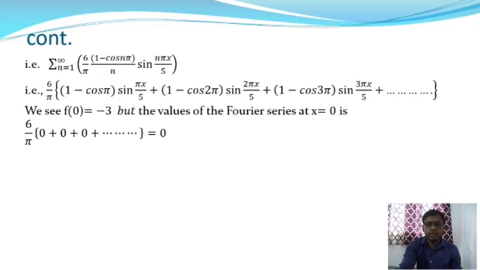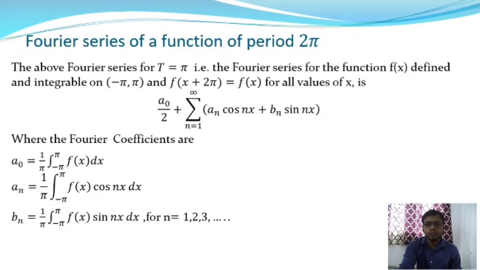After that we are going to talk about the Fourier series of a function of period 2 pi. So in the above Fourier series, when we put t is equal to pi, that is the Fourier series for the function f(x) defined and integrable on the interval minus pi to plus pi, and in that case the period of the function is 2 pi, and it satisfies the equation f(x plus 2 pi) is equal to f(x) for all values of x.